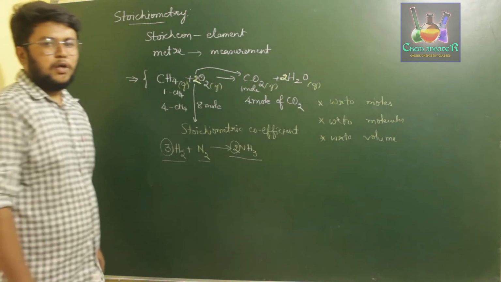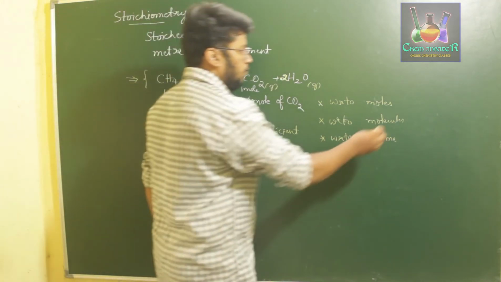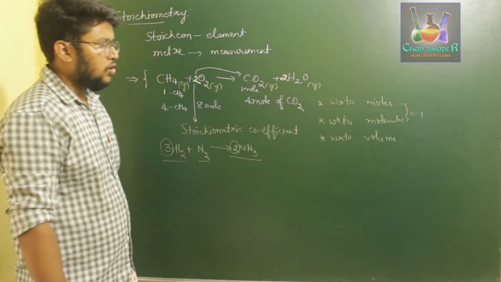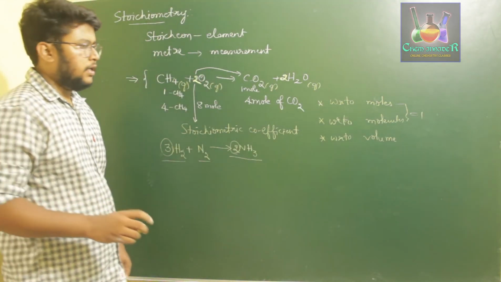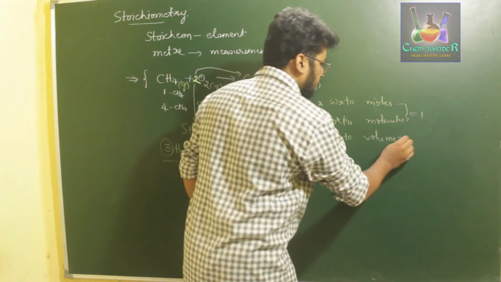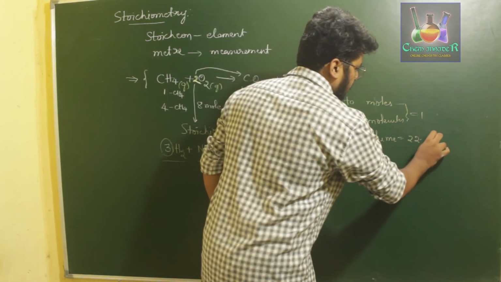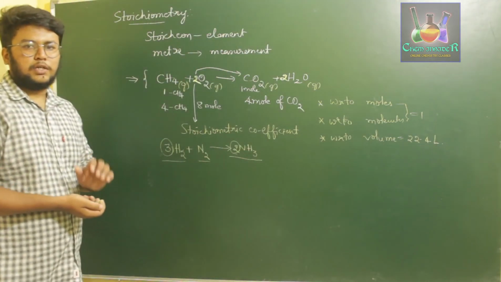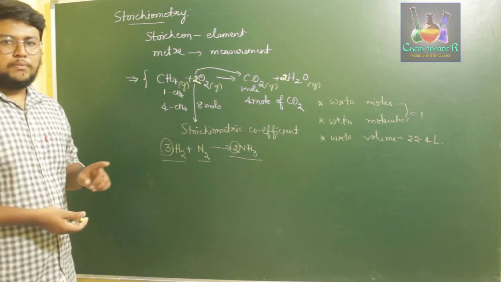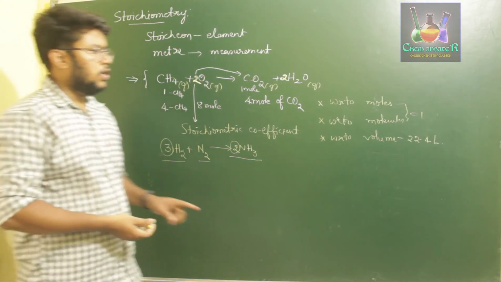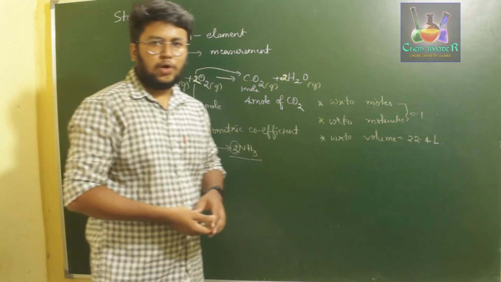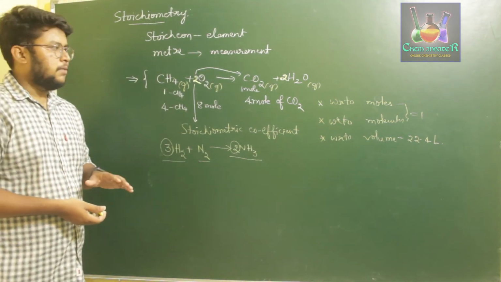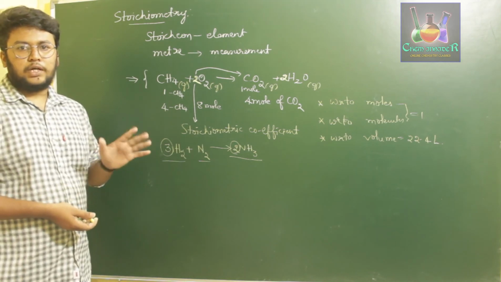So the number of moles is nothing but 1 mole of compound or 1 molecule of compound, which is constant for 1. But in case of volume, 1 mole of a compound contains 22.4 liters of volume at normal temperature and pressure. The stoichiometric definition clearly says that 1 mole of a gaseous compound is nothing but 22.4 liters of its volume. That is, 22.4 liters of volume of a compound will be equal to 1 mole of that compound.